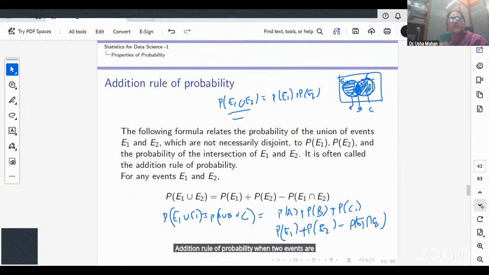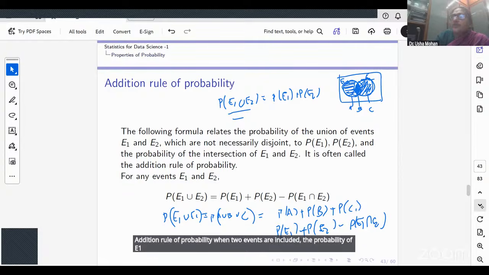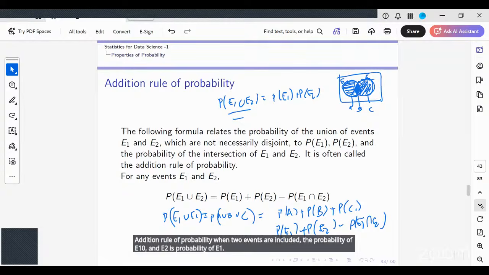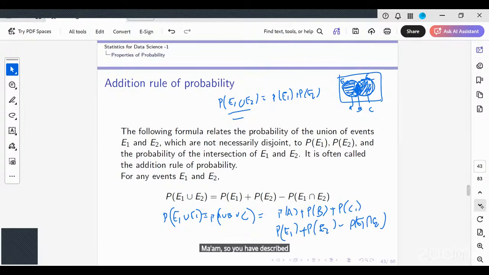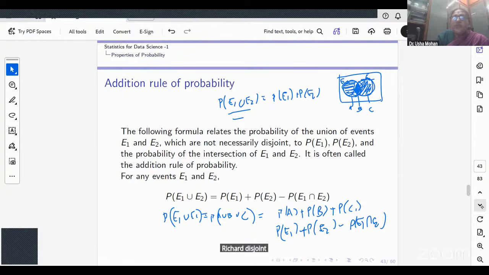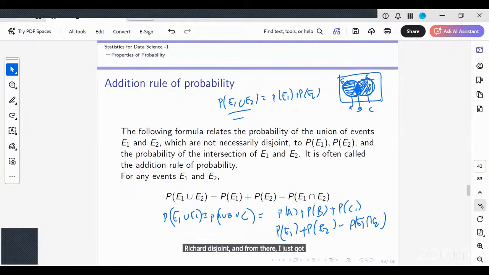The probability of E1 union E2 is the probability of E1 plus the probability of E2 minus the probability of E1 intersection E2. I described it as A, B, C, which are disjoint, and from there I got this one. Again, if they are disjoint, then E1 intersection E2 must be 0.